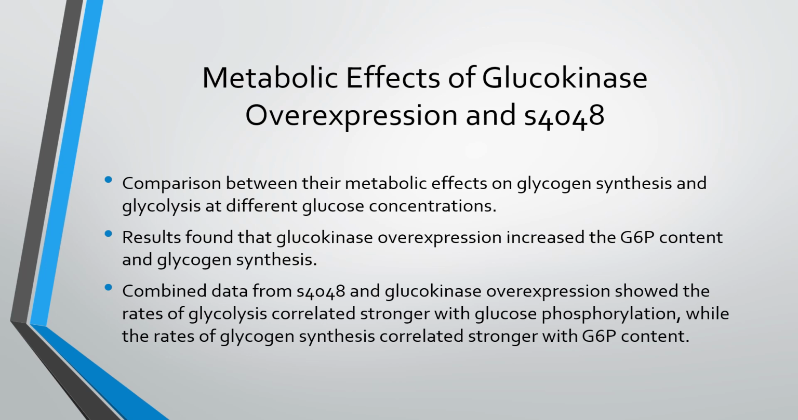Now, the results found that glucokinase overexpression increased the glucose-6-phosphate content and glycogen synthesis. And what was also found is that glucokinase also caused increased glucose phosphorylation. And the combined data from S4048 and glucokinase overexpression showed the rates of glycolysis correlated stronger with glucose phosphorylation, while the rates of glycogen synthesis correlated stronger with glucose-6-phosphate content.